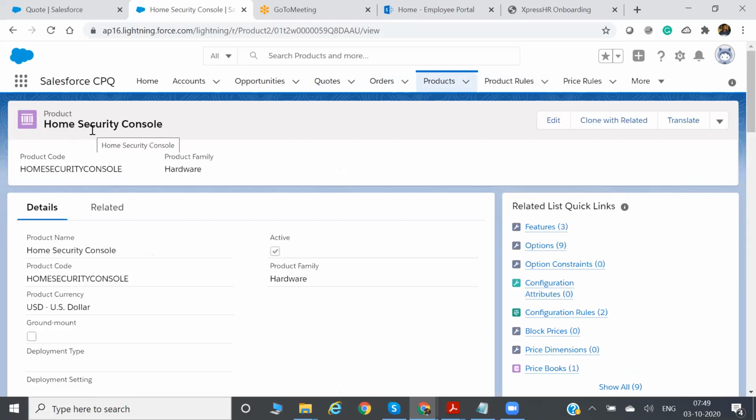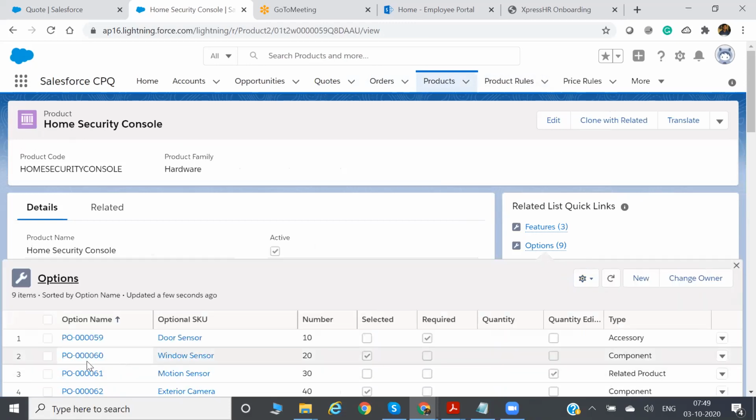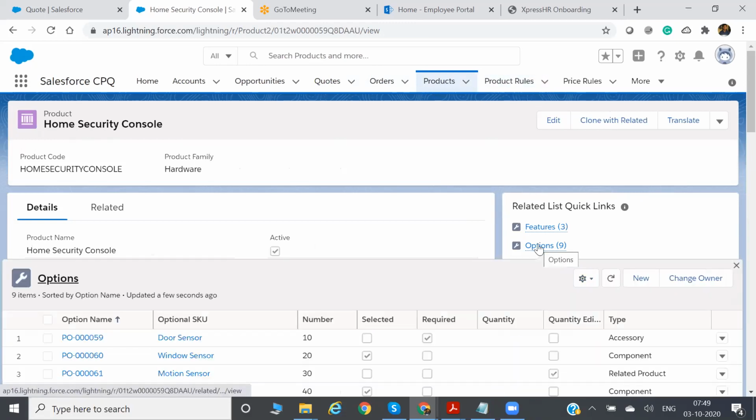So how will I recognize this as a bundle? I can see the options. Now I can see Windows sensor. Windows sensor is one of the options for the home security console bundle, right? So now we will apply the rule. Windows sensor is a bundle product option.